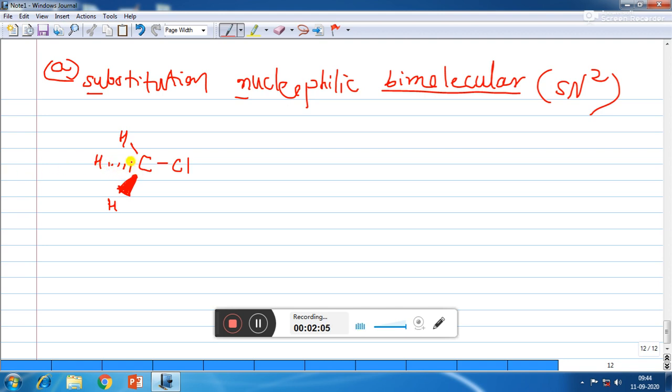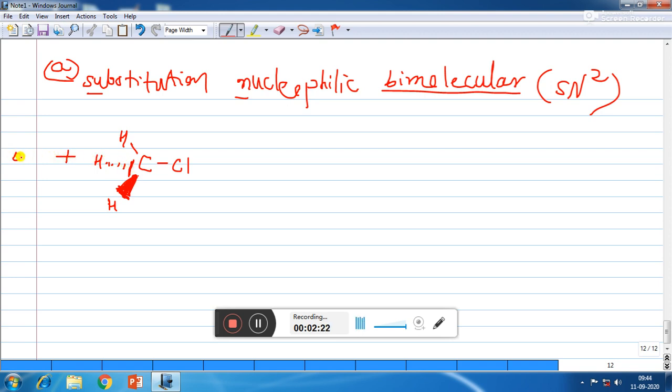So we have to remember that the broad part of the dashed wedge and solid wedge should be towards us, and the narrow part should be away from us. So this solid wedge shows that this CH bond is coming out of the plane, and the dashed wedge shows that this CH bond is going inside the plane.